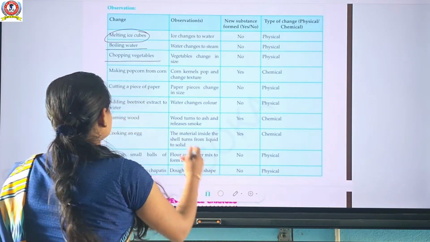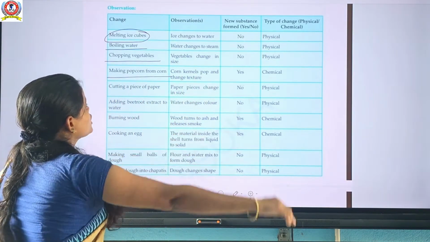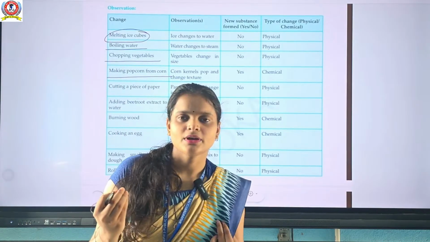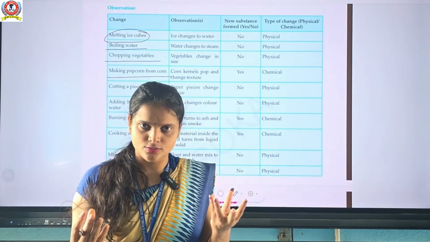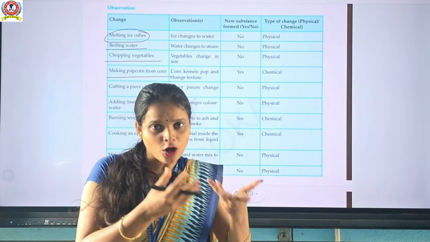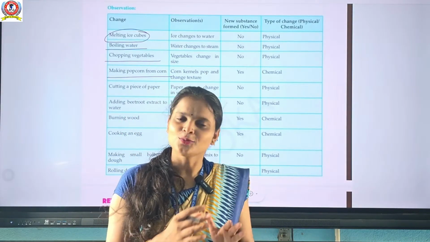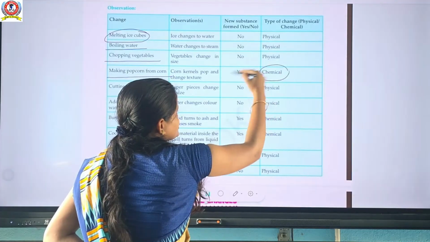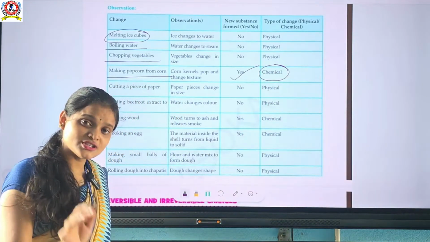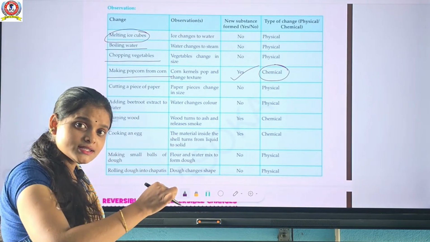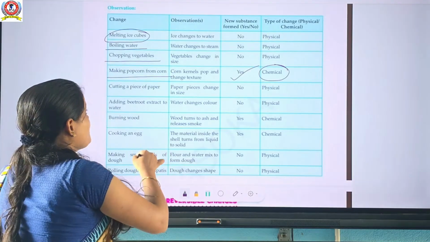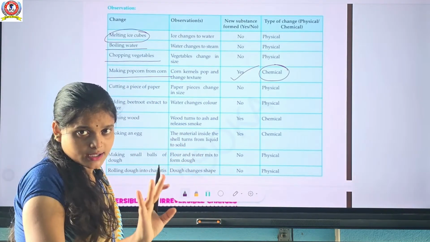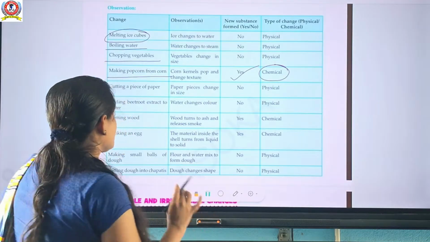Remember that. Making popcorn from corn. कॉर्न से पॉपकॉर्न बनाते हो. हाँ, क्या पॉपकॉर्न से फिर कॉर्न बना सकते हैं? Not possible. Okay, so that one is a chemical change. It means a new substance will be formed, that is the formation of popcorn from corn. Is it clear or not?